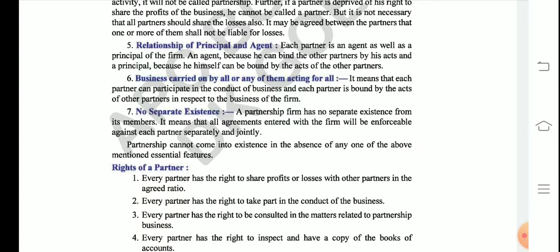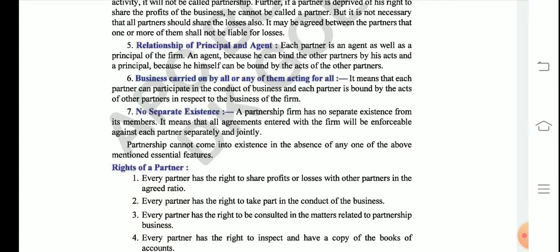So in this paragraph, you can see that the business is carried on by all, anyone acting for all, or all acting for one. The last one again says there is no separate existence of the partnership firm from its partners. The partners are definitely personally liable to pay off the debts of the partnership firm.